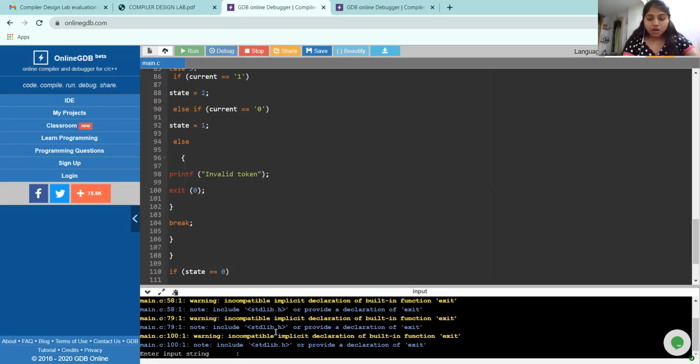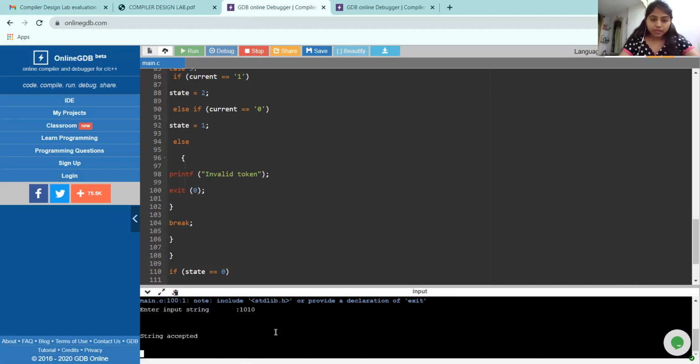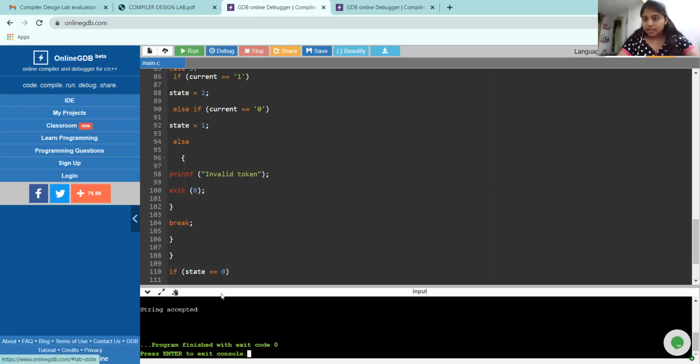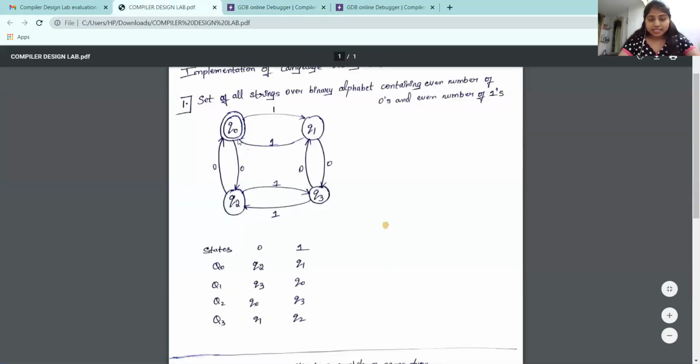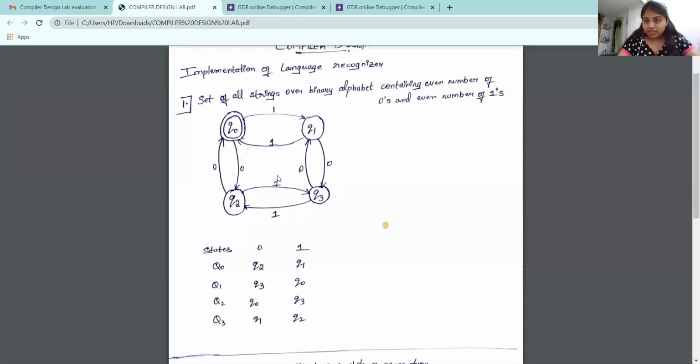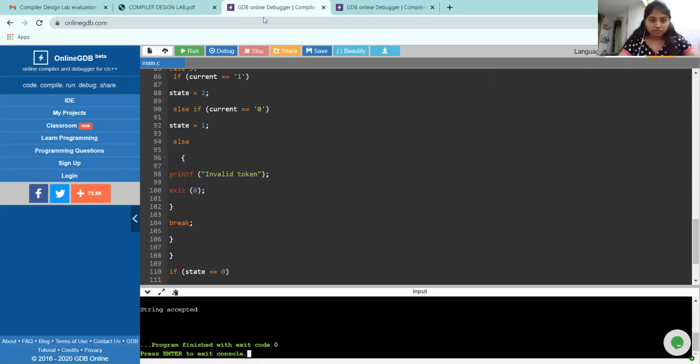Let us enter the string 1010. We can clearly see that the string got accepted. Let us check in the finite automata which we have taken before. 1010 is the string. Let us start at Q0. On 1 it goes to Q1, on 0 it comes to Q3, and again on 1 it goes to Q2, and again on 0 it goes to Q0. The string got accepted clearly, and hence we can say that strings will get accepted when they have an even number of zeros and an even number of ones.